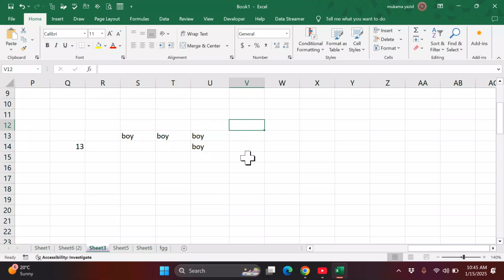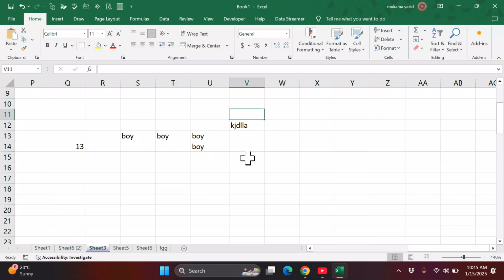If you want to move sideways, you can use the side arrow to move the active cell and you start typing what you want. When you are done typing, you use the down arrow if you want to go down, and the up arrow if you want to go up.